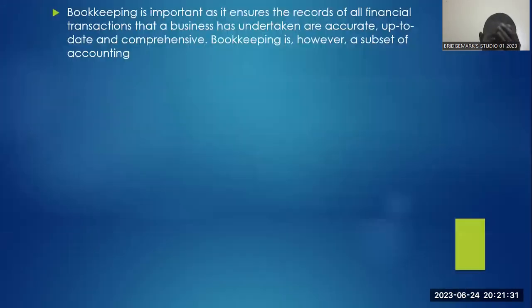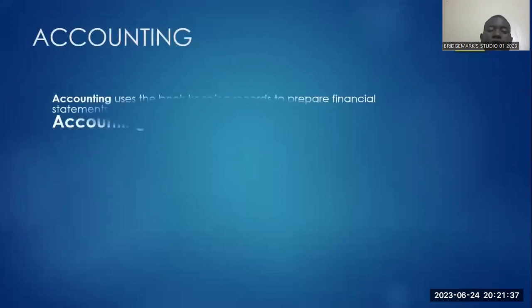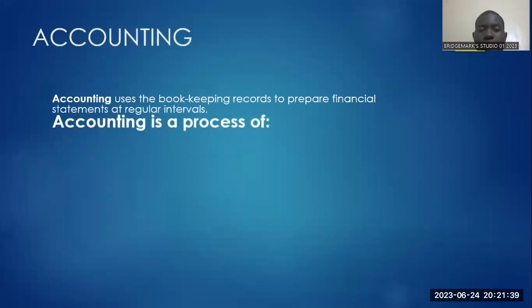Since bookkeeping is about just recording the transactions which have transpired in business, let's now look at what accounting is all about. Accounting is the language which is used in business. We can say that accounting uses the bookkeeping records to prepare financial statements at regular intervals.